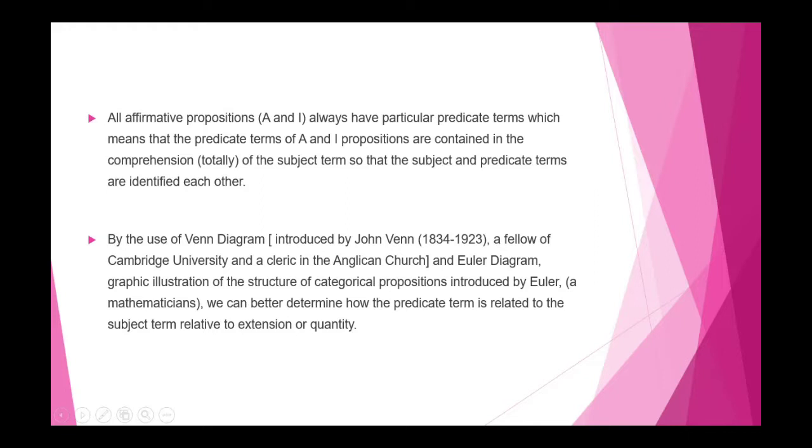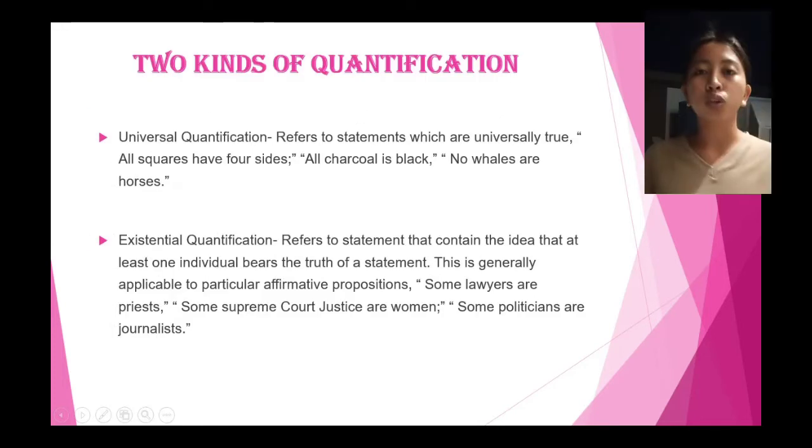And by the use of the Venn diagram, introduced by John Venn, 1834 to 1923, a fellow of Cambridge University and a cleric in the Anglican Church, and the Euler diagram, a graphic illustration of the structure of categorical propositions introduced by Euler, mathematicians, we can better determine how the predicate term is related to the subject term relative to extension or quantity. So, naa tay duha ka kinds of quantification.